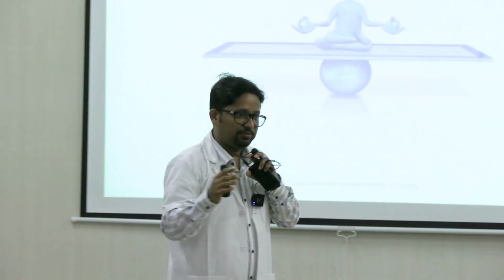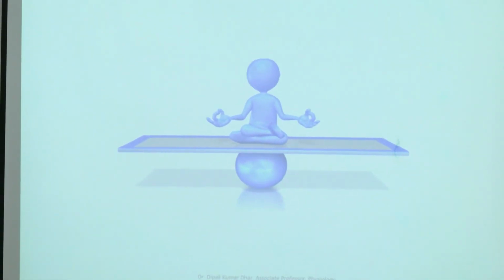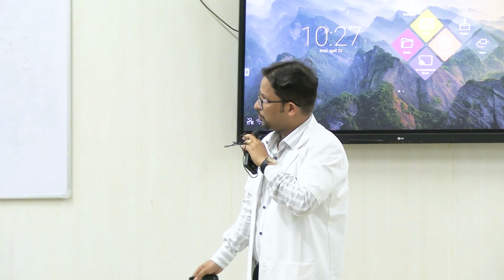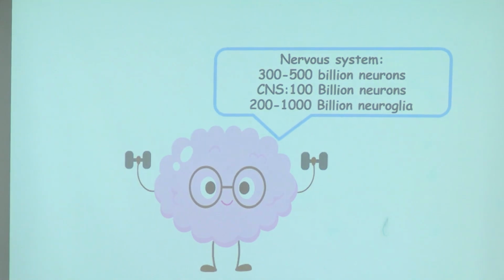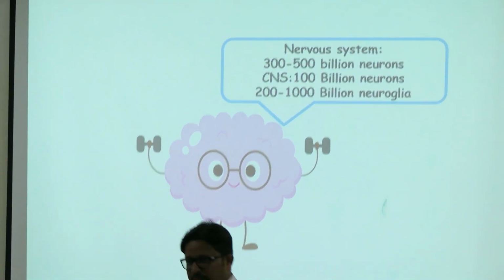So the endocrine system you are already learning. Endocrine is one of the very important regulatory systems of the body. The other regulatory system is the nervous system. So these are two important aspects that I would like to highlight. In the nervous system, apart from the neurons, you also have one more cell: neuroglial cells, or glial cells.